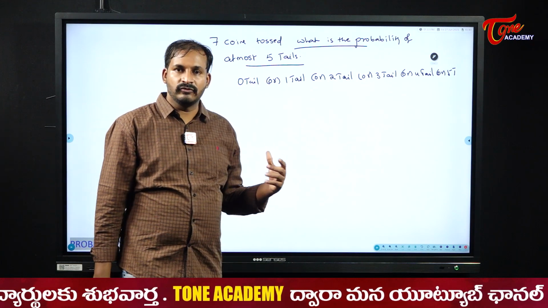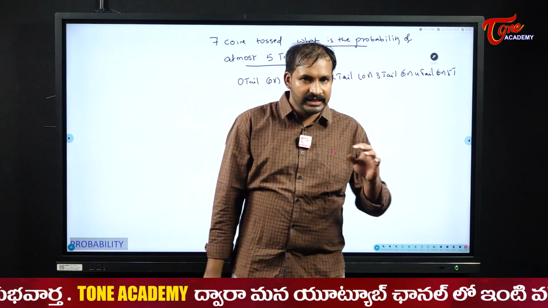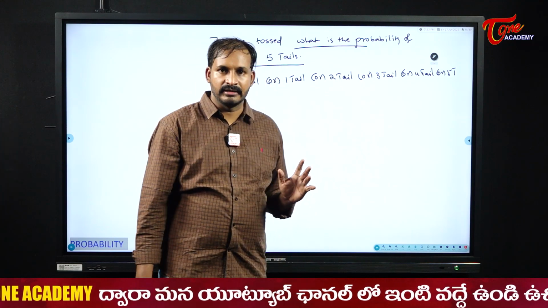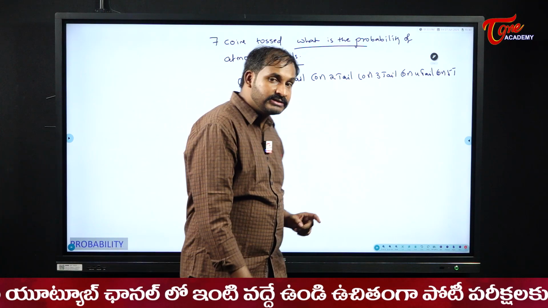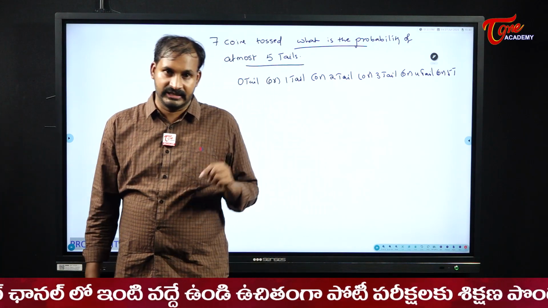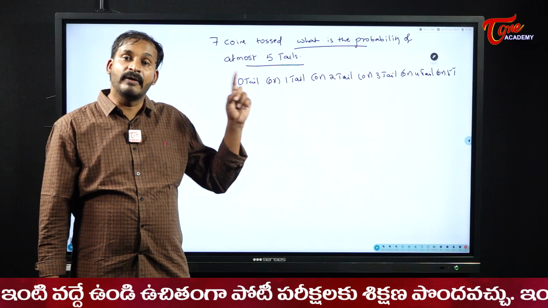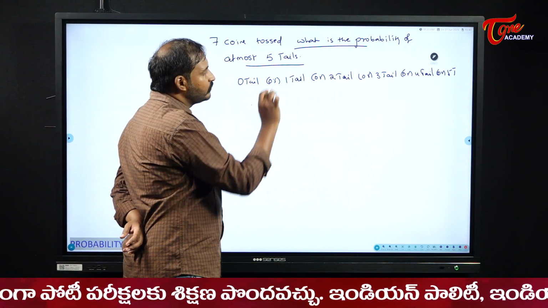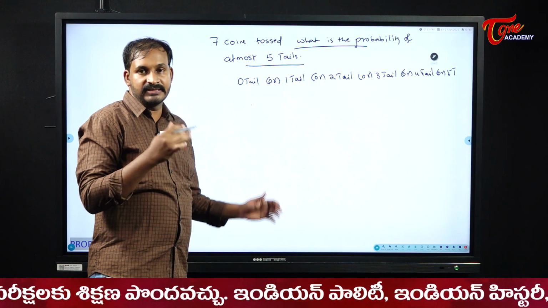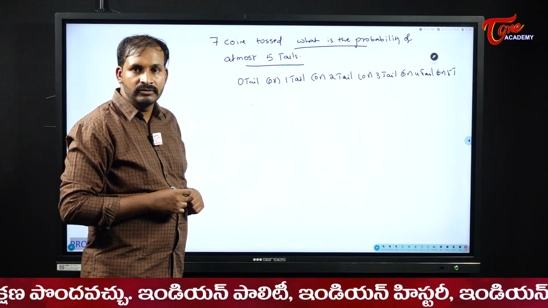Is this the correct way to solve this type of question? Yes, there is nothing wrong in solving in this manner, but it will take a lot of time. Instead of that, in the beginning itself we have learned one thing, that is negation. We will take the help of that. See here, total chances: 0 tail, 1 tail, 2 tail, 3 tail, 4 tail, 5 tail, and similarly we will have 6 tail and 7 tail also.